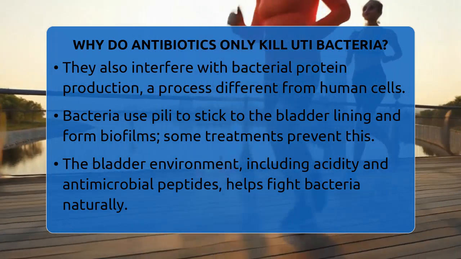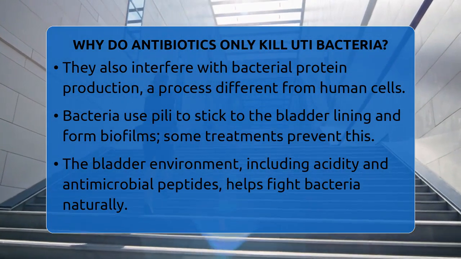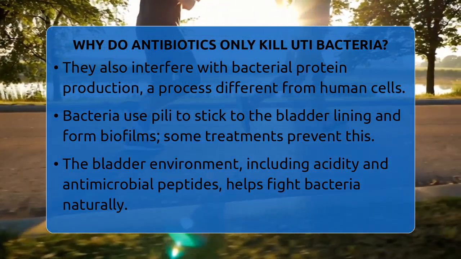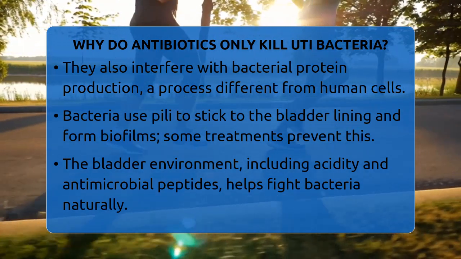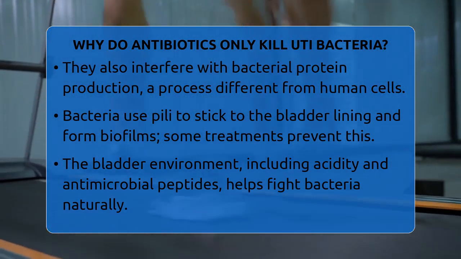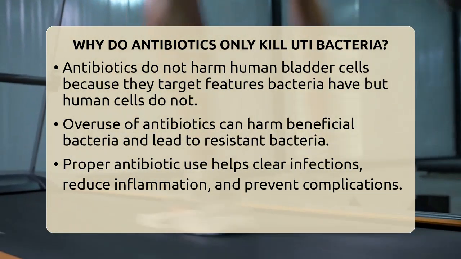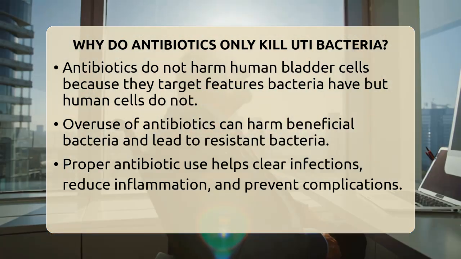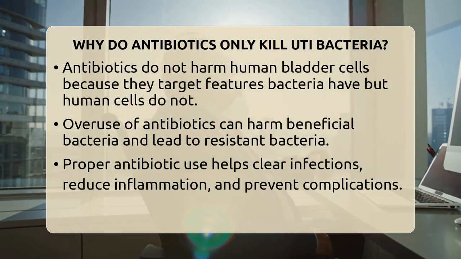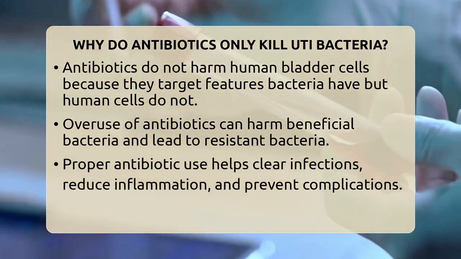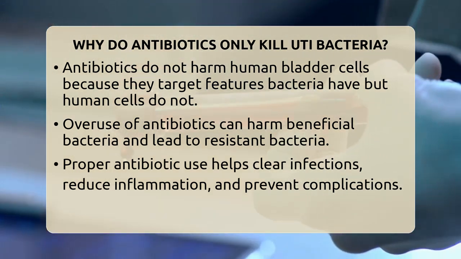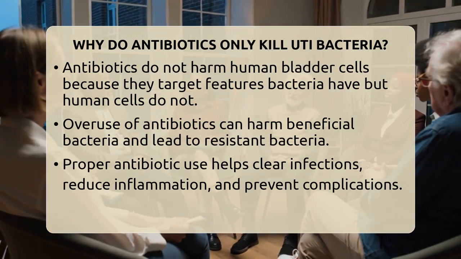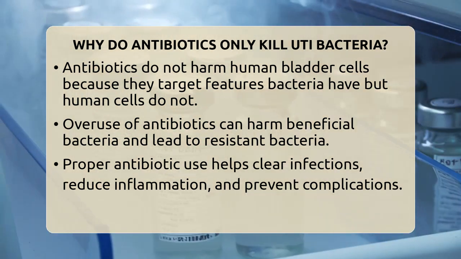The environment inside the bladder itself also helps fight bacteria naturally. The bladder's acidity, high urea levels, and antimicrobial peptides produced by bladder cells create a hostile setting for bacteria. Antibiotics work alongside these natural defenses to eliminate the bacteria that manage to survive. Because human cells lack these bacterial-specific features, antibiotics do not harm our bladder cells. This selective targeting is the key reason antibiotics can kill bacteria causing urinary tract infections without damaging the tissues of the bladder.